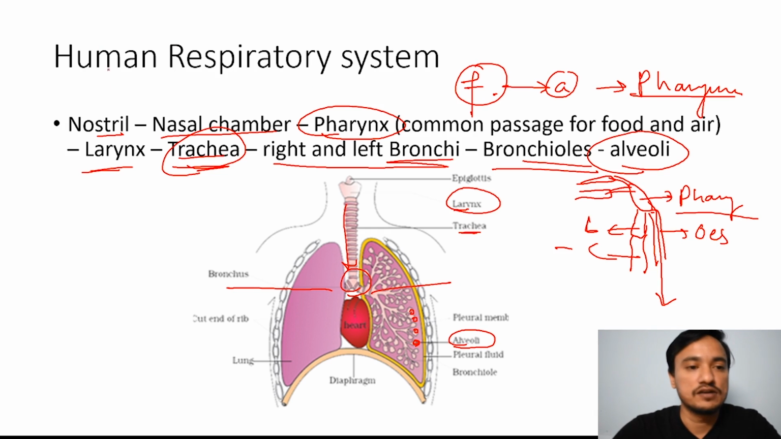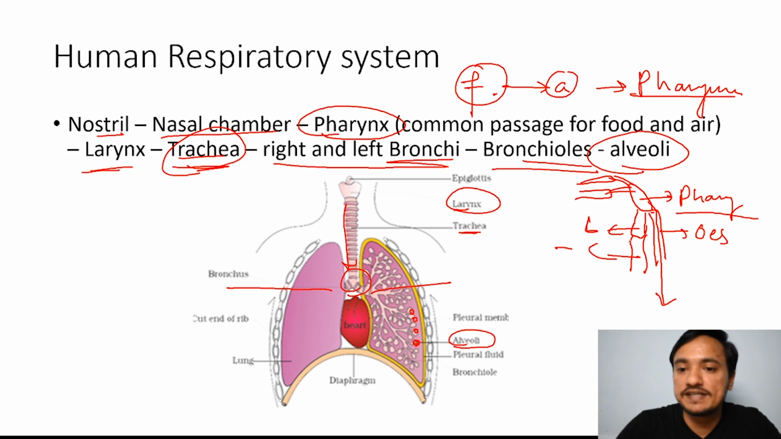We will see once again. The nostril is external, then there is the nasal chamber attached to the nostril, then the pharynx. The pharynx is the common passage for food as well as air. Then there is the larynx. You see, one is the digestive tract and one is the respiratory tract.